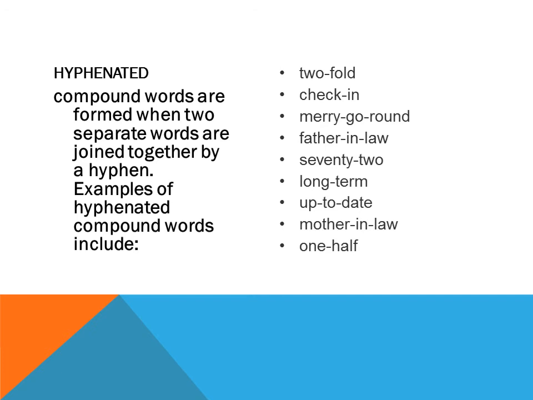So next is father-in-law. Of course you know what is the meaning. Then long-term. The next example is up-to-date, and then mother-in-law, and next is one-half. Now remember one thing, like if you remember fractions in maths, so 1/4, one-half, these terms were used in that. So those were actually hyphenated compound nouns. So these are some of the examples of hyphenated compound nouns. Now I hope you have understood.